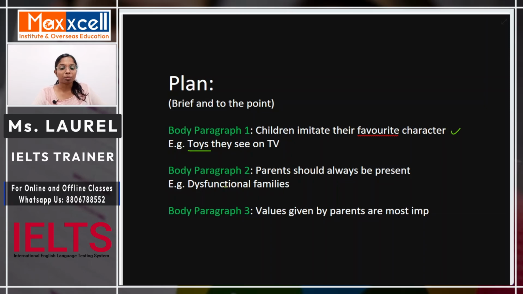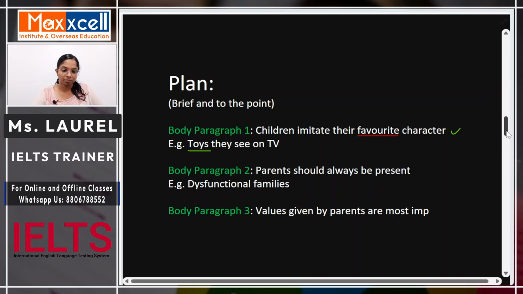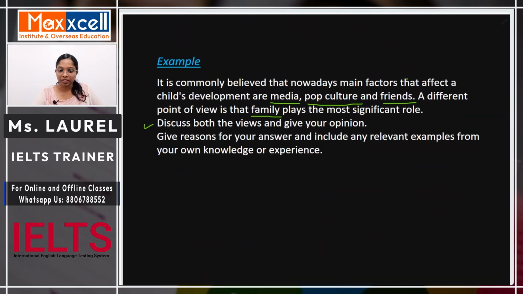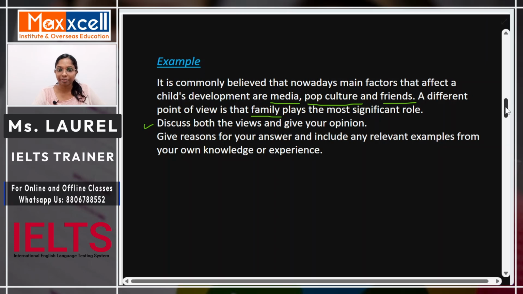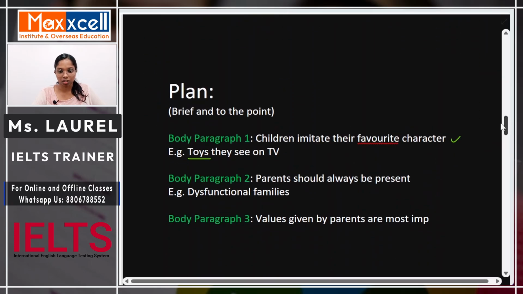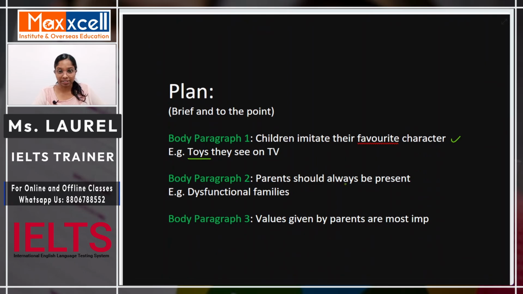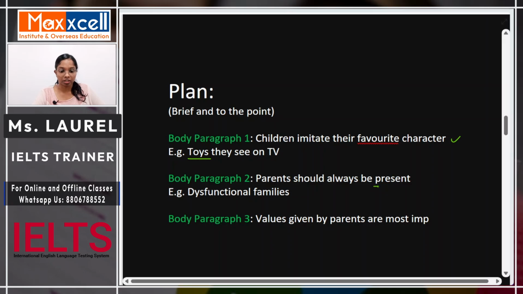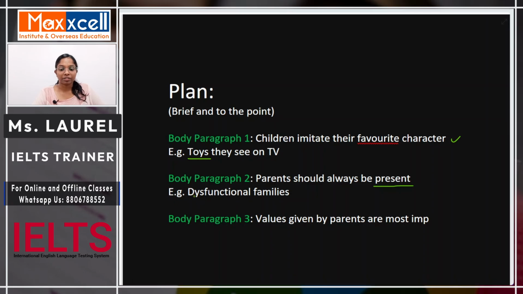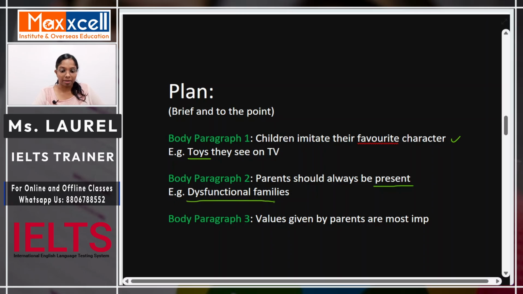And coming to body paragraph 2. Here we can see the other side, that is the family. How are we going to prove that family is also significant? Here we can see parents should always be present. Parents are always present in their children's life at the early stages, and they are responsible during this period. The example that we have taken is of dysfunctional families.